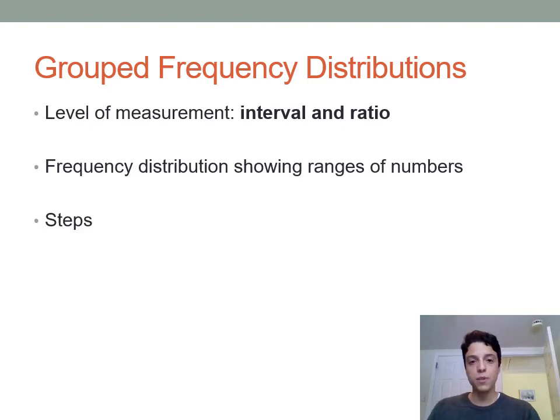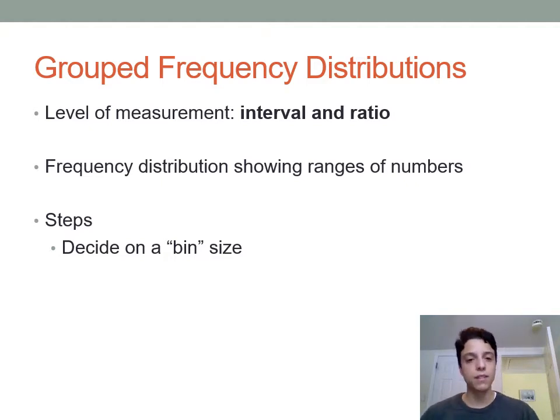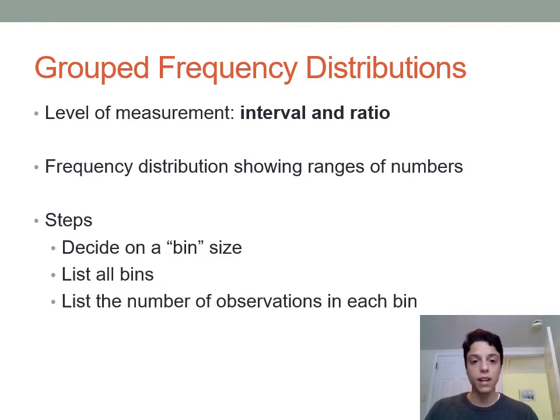So there are steps to creating a group frequency distribution, pretty similar to creating a regular frequency distribution, but the difference is that here you have to decide what range of numbers you're going to use. And each range of numbers is referred to as a bin. You're not going to be tested on that later, but that's what that means there. So you have to decide what range of numbers you want to look at in creating your group frequency distribution. Then you're going to list each of those out, and you're going to list the number of observations in each bin.